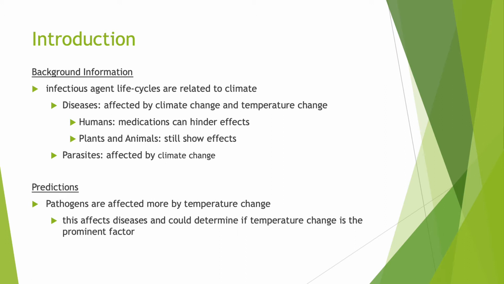Parasites are another life system affected by climate change. Using this information, the researchers predicted that pathogens are affected more by temperature change. Because pathogens affect infectious diseases, this would determine if temperature affects the risk of disease. Knowing this would help build the predictive framework these researchers are aiming for.